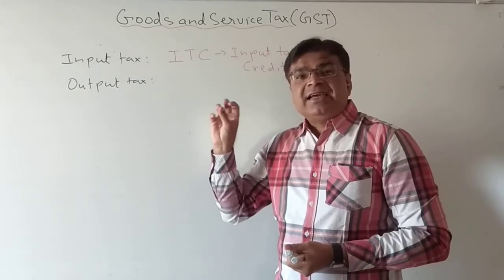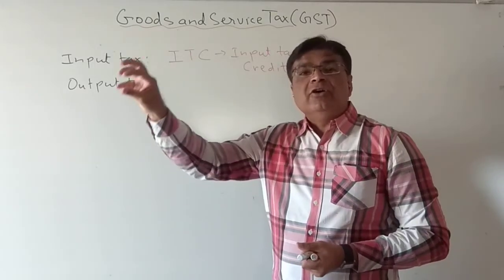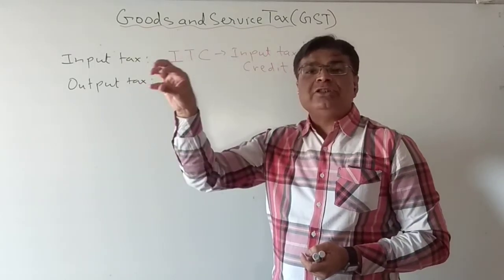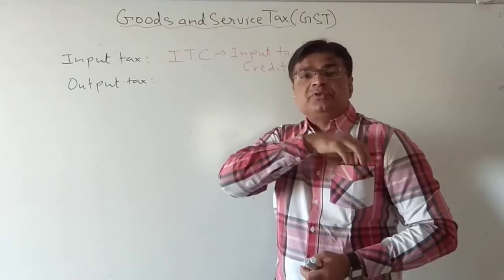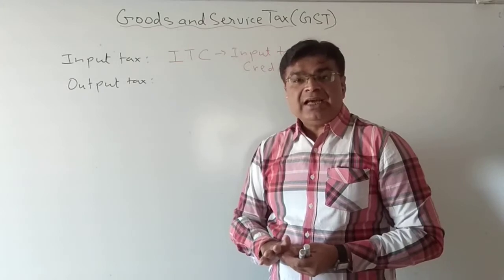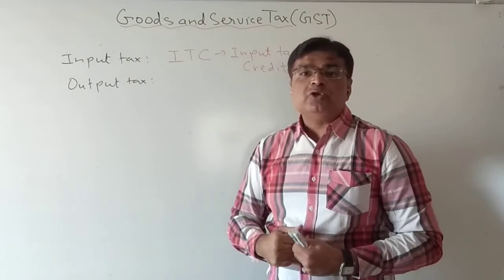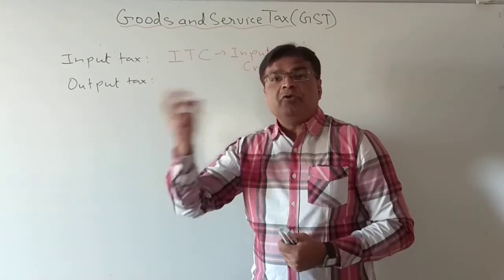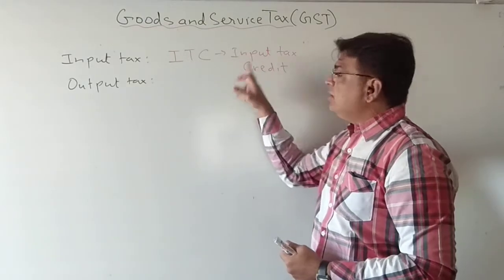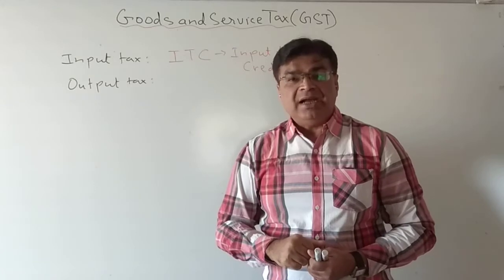And where is this tax going? The tax is going to the government. So my tax is deposited with the government. This tax I have spent from my pocket. Now will I get my tax back? Yes, of course you will. Whenever you sell the goods, from the tax which you collect, whatever tax you have given to the government, you will get back.